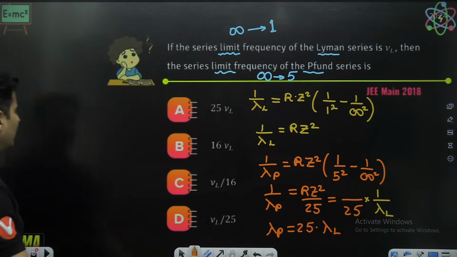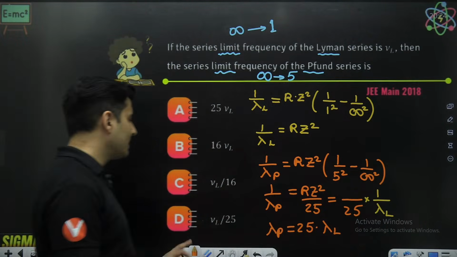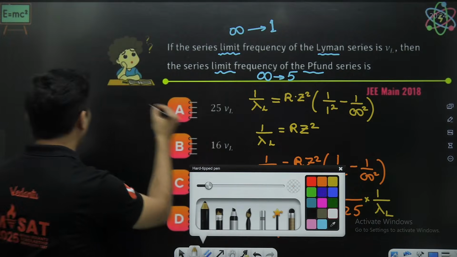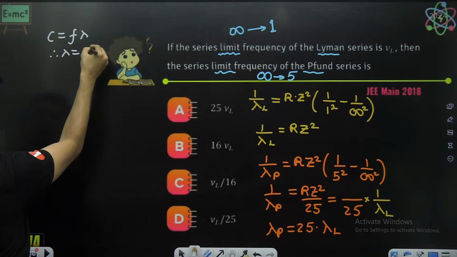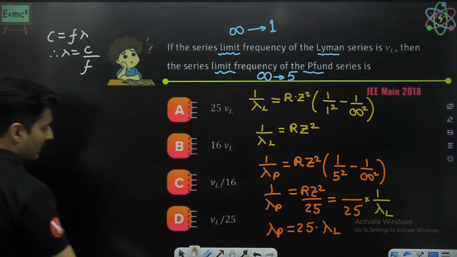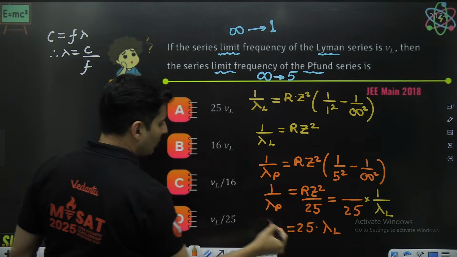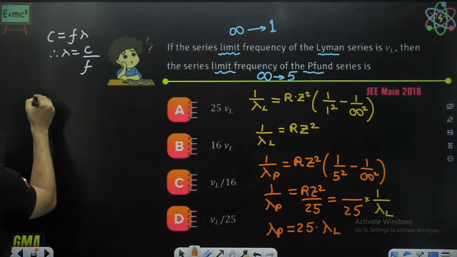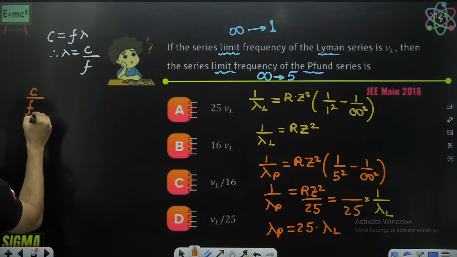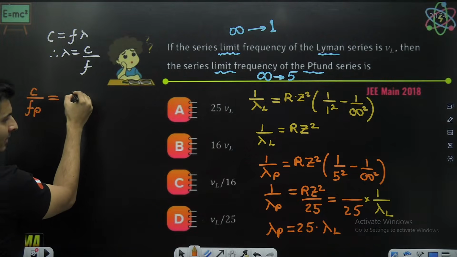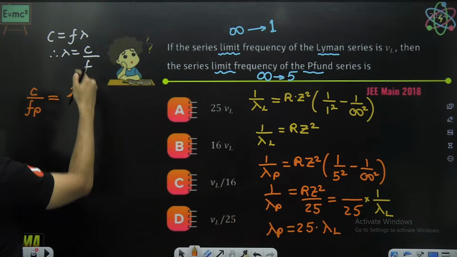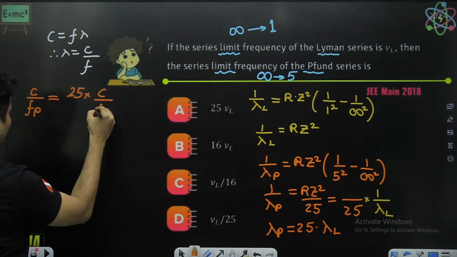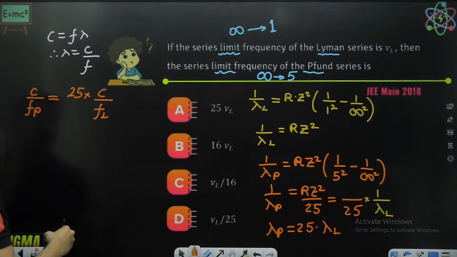Now comes the next part: wavelength, frequency, and speed of light. We all know C is f into lambda. Therefore, lambda is speed by frequency. Lambda of Pfund, speed of light by frequency of Pfund, will be 25 times lambda of Lyman, speed of light by frequency of Lyman.